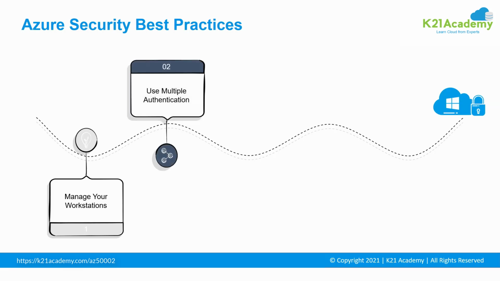The second one is use multiple authentication. It's always a security concern to make our authentication process strong to restrict hackers from trying any phishing or brute force attacks. There's no way to make your system completely strong, but you can make it much stronger. Some basic things like complex passwords and multi-factor authentication help make your simple authentication process stronger and more secure.